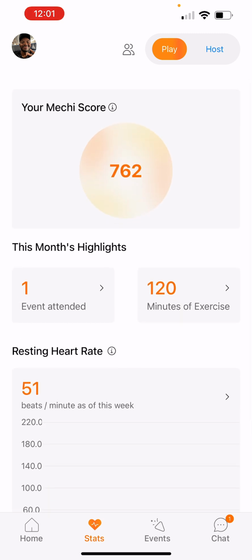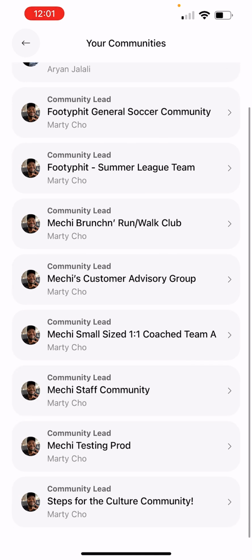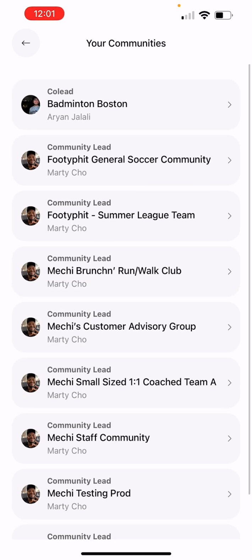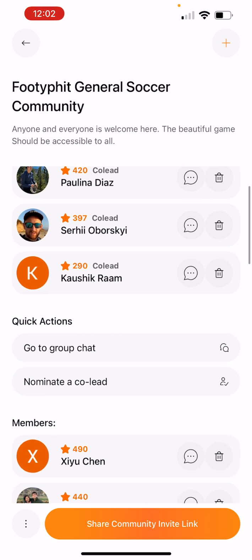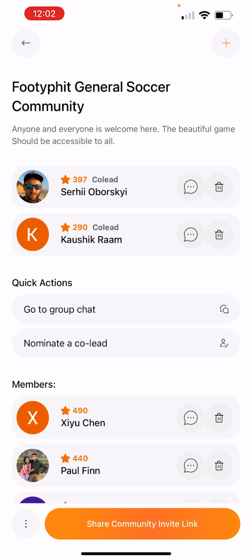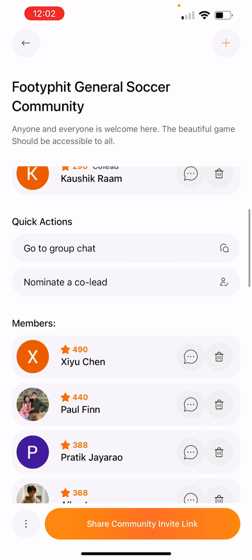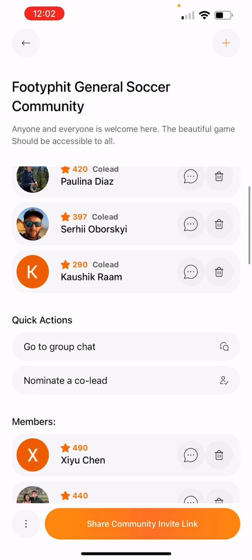And then the unique thing about Mechi is you have this little icon on the top middle with the two people on it. And that's just giving you a glimpse into the different communities that you can create and or a community that you're a part of. So if you see this one says community lead, that's a community that I own. And these are all the people within that community. I can have a group chat within that community. I can nominate somebody else within that community. I can direct chat with that person, or again, we can group chat in this community exclusively.